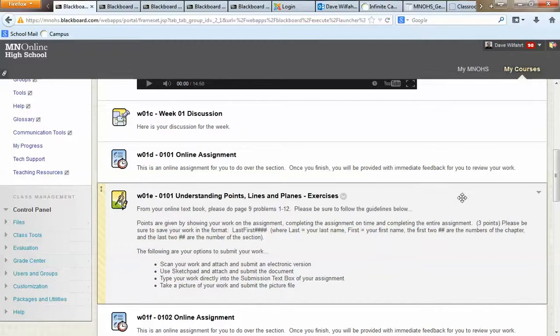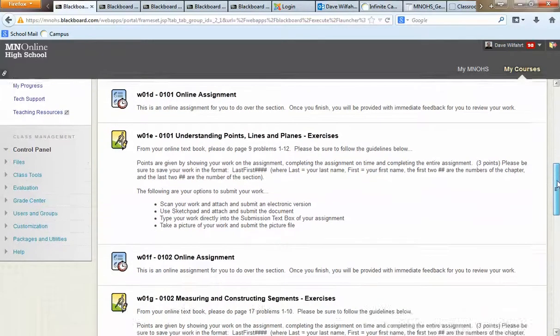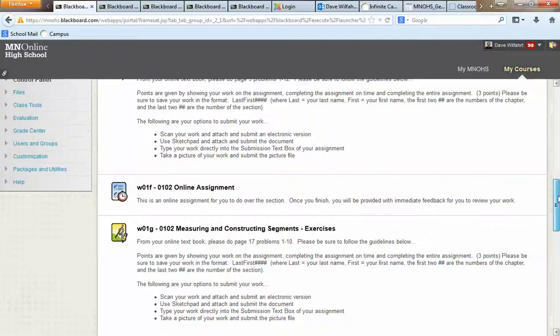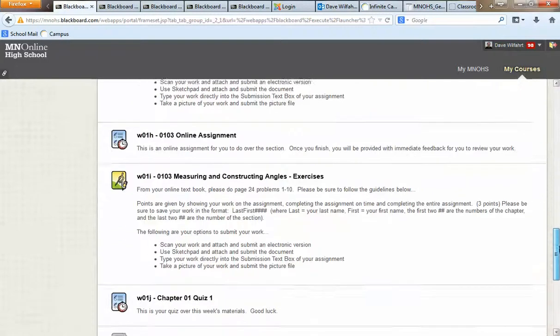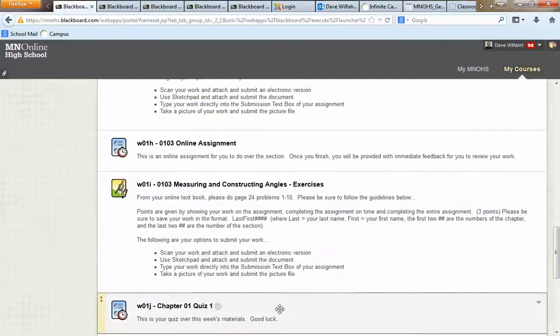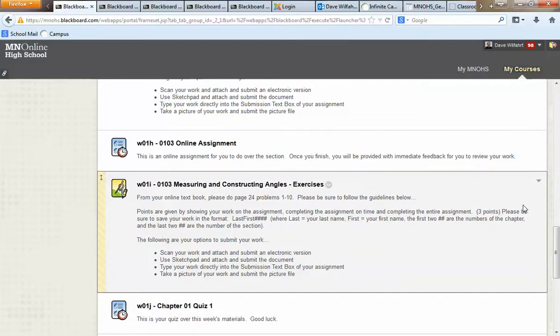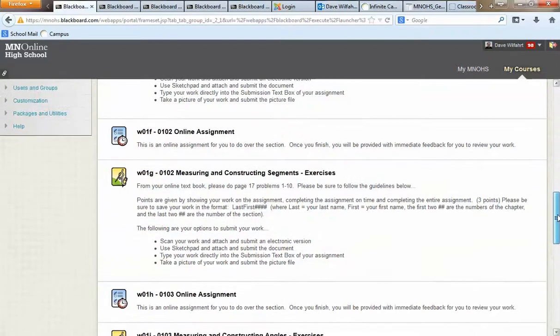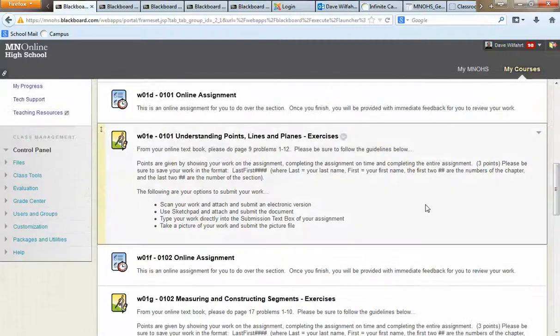It doesn't really matter, just so that you feel comfortable with whatever you're doing. Then Section 2, same thing. Section 3, same thing. And then we end the week with a quiz right down here. Okay, and that's going to quiz you over the material for the week.